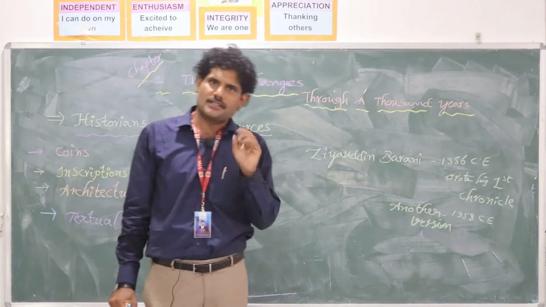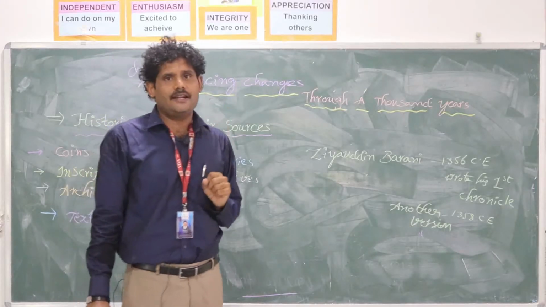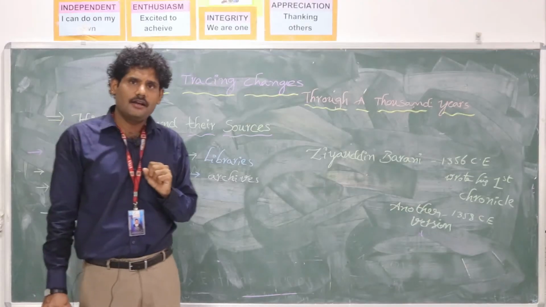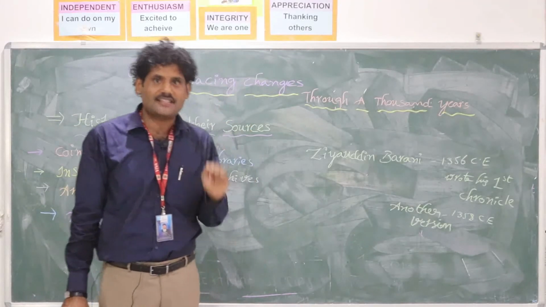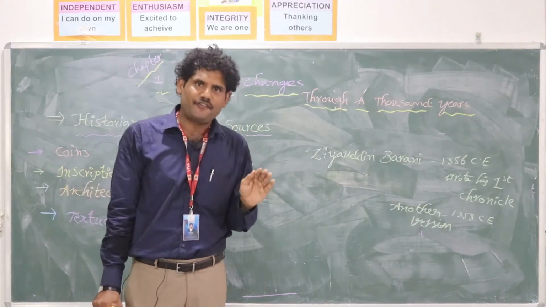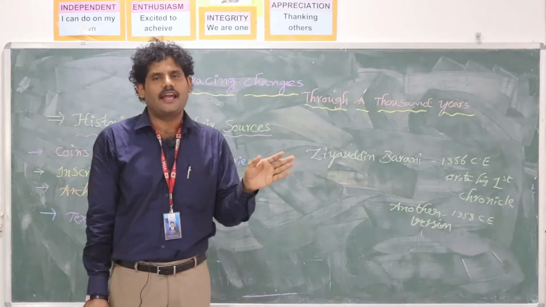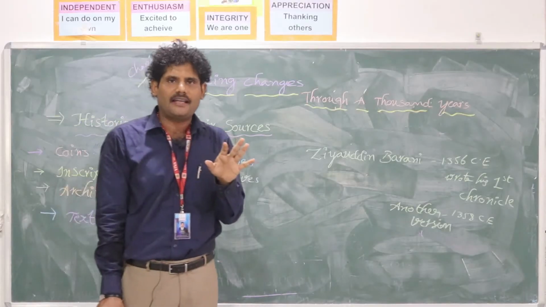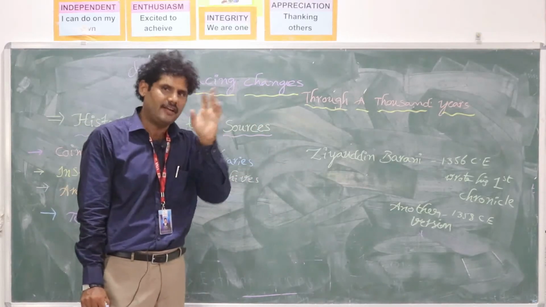Remember, in 6th class also you studied history. Up to where did you study? Up to Harshavardhana. Why up to Harshavardhana? Because after the death of Harshavardhana, it was said to be the end of the ancient period in India. It starts from there, and with the death of Aurangzeb it ends, the medieval period. So in this 7th class you are going to learn about the medieval period of India.